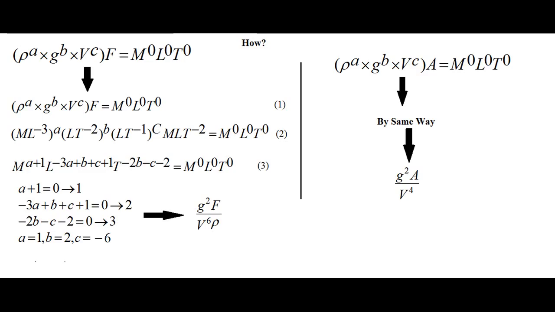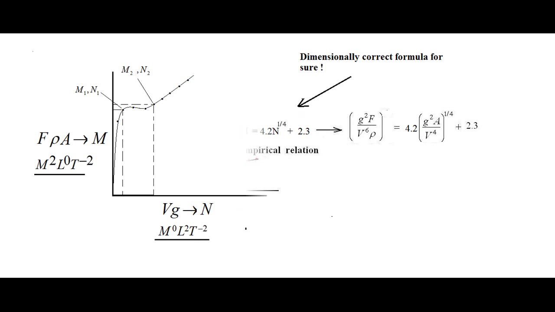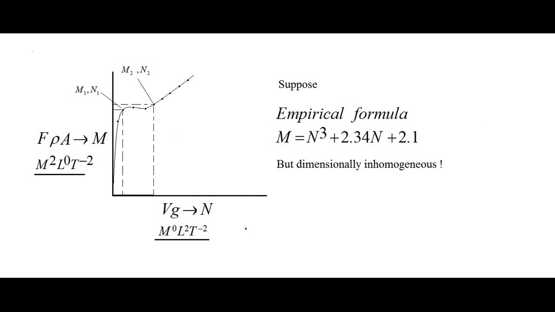Now this beauty of non-dimensional numbers can be used for making empirical relations. Go to the same case again. Earlier I was choosing the multiplication of f, rho and a as m.